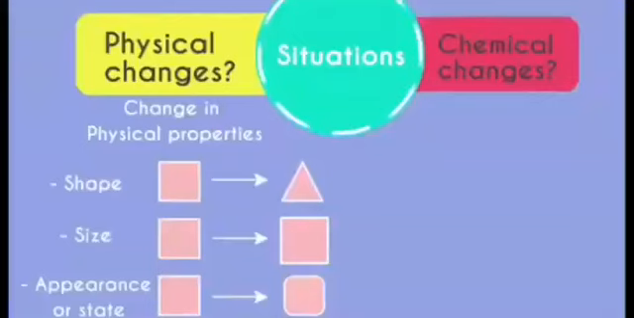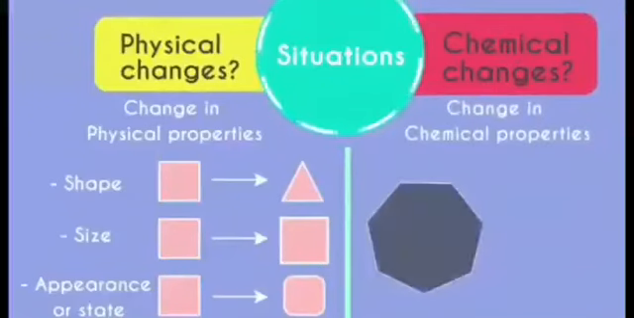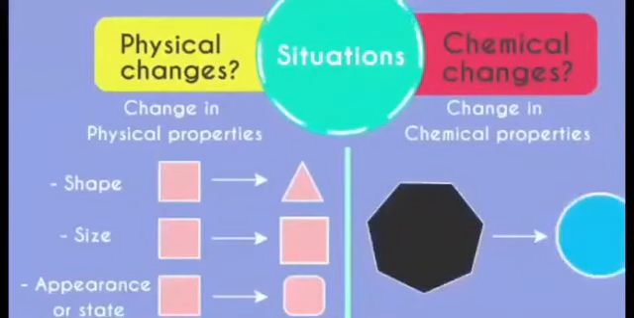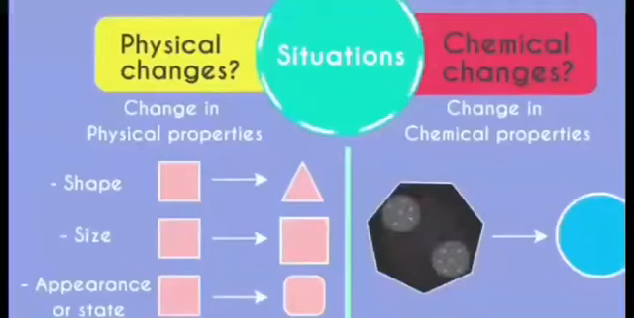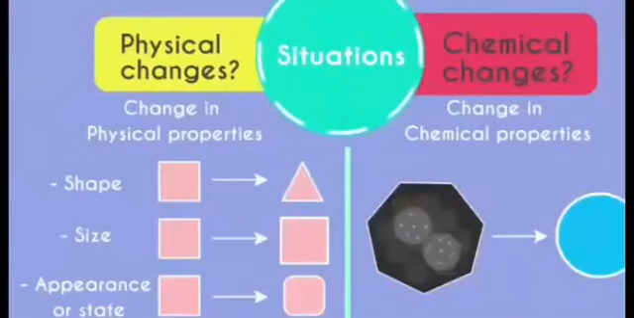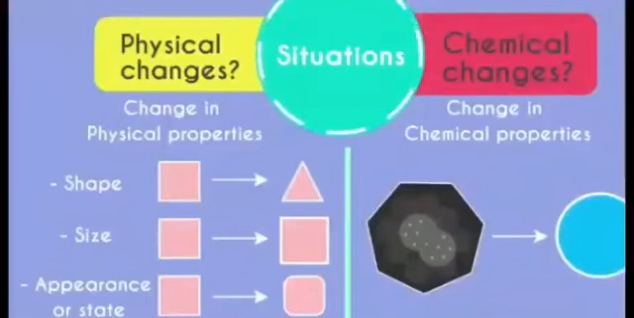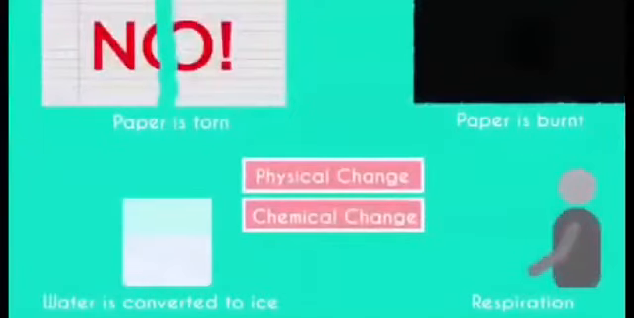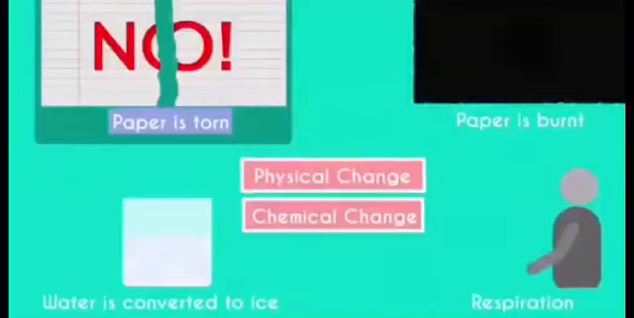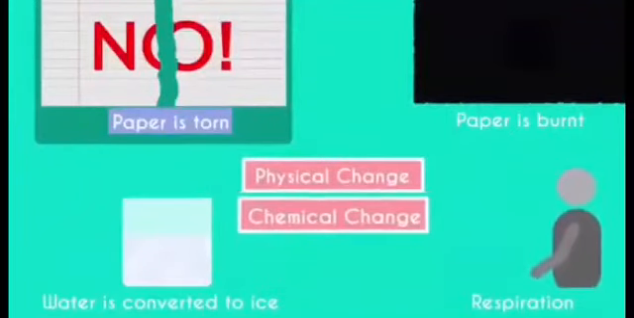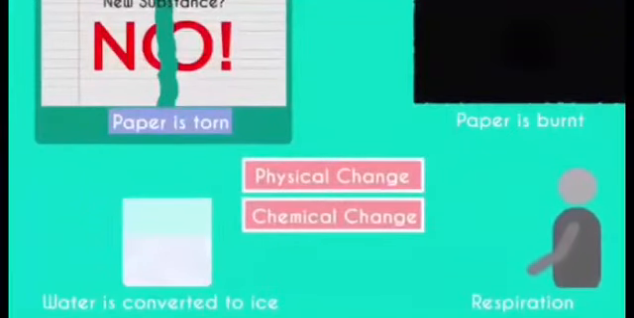A physical change is a process in which the substance experiences change like shape, size, appearance, state. There is no change in the internal structure or molecular composition. A chemical change, on the other hand, results in the formation of a new substance entirely. The atoms of one or more substances arrange or combine to form a new substance. Let's get back to the examples.